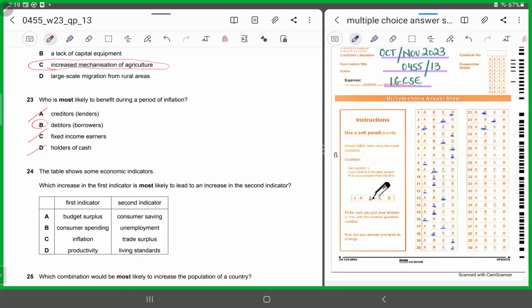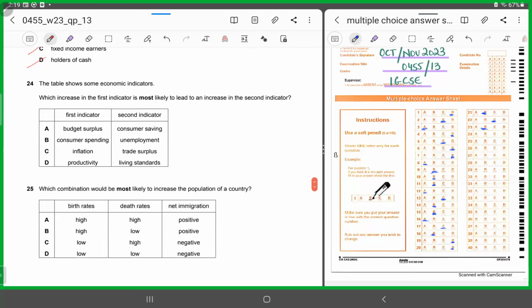All right, number 24. Number 24 says, the table shows some economic indicators. Which increase in the first indicator is most likely to lead to an increase in the second indicator? Now, they're saying the first indicator has to rise, and due to the rise of the first element in the table, there would be a rise in the second element present in the table. Now, let's see. A says budget surplus will lead to consumer saving. Now, what is budget surplus? Budget surplus is when government